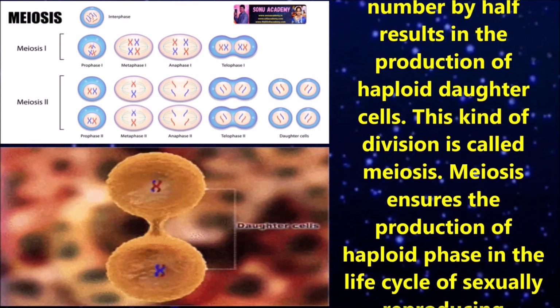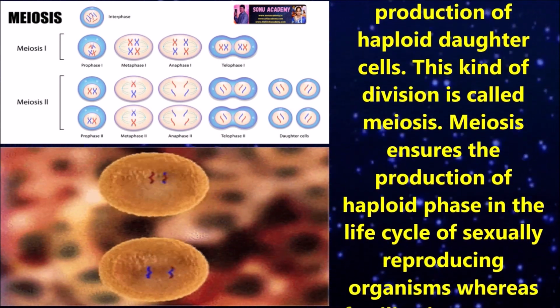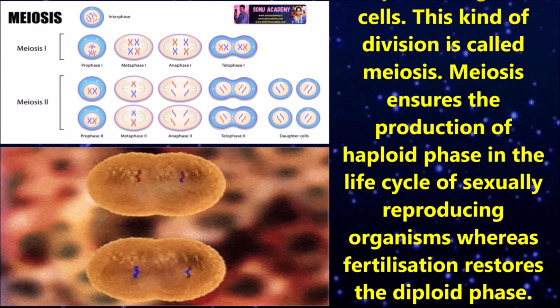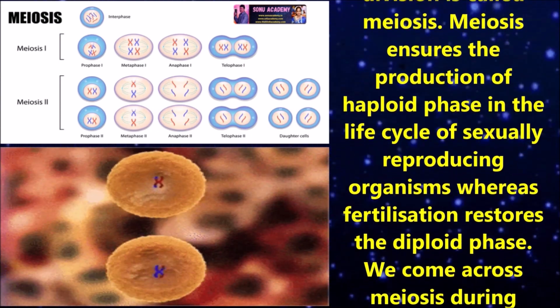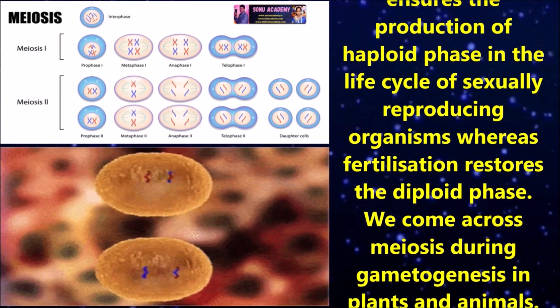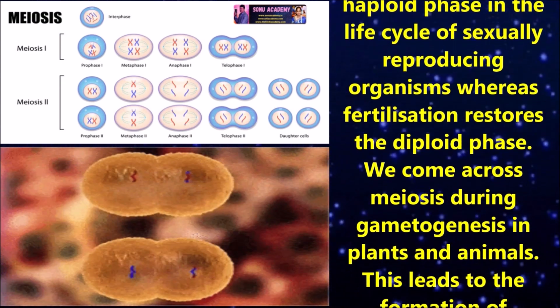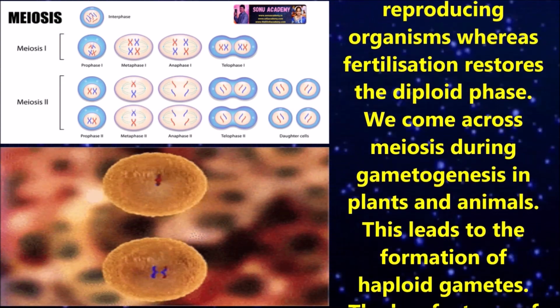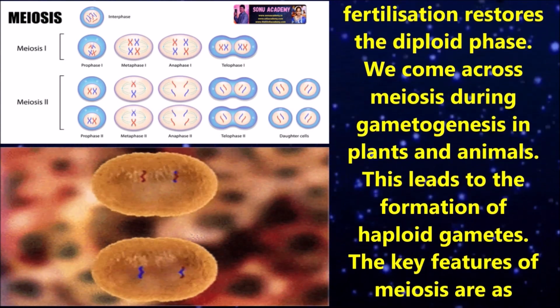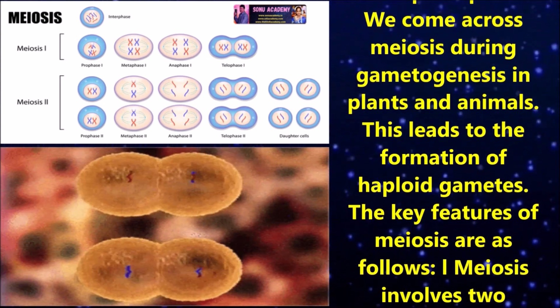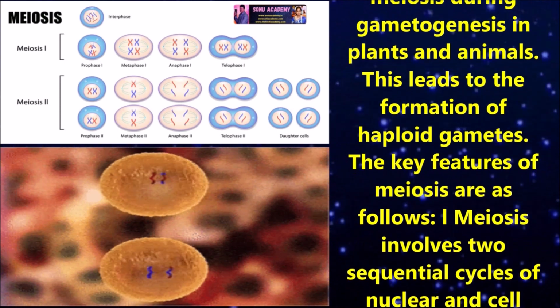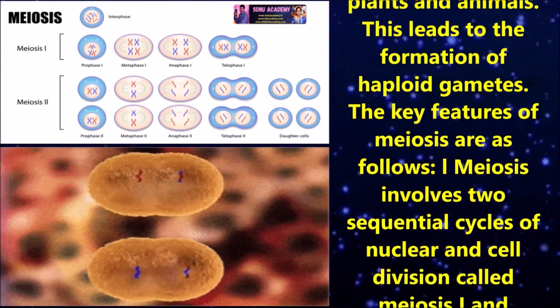Meiosis ensures the production of the haploid phase in the life cycle of sexual reproducing organisms, whereas fertilization restores the diploid phase. We come across meiosis during gametogenesis in plants and animals. This leads to the formation of haploid gametes. The key features of meiosis are as follows.